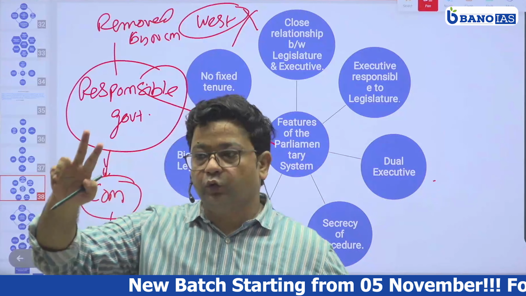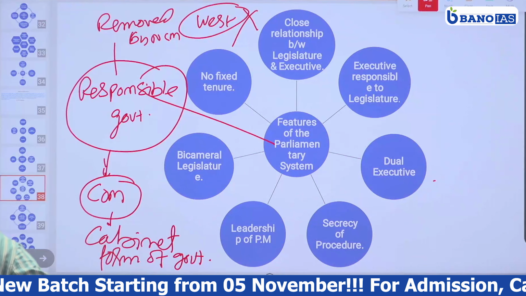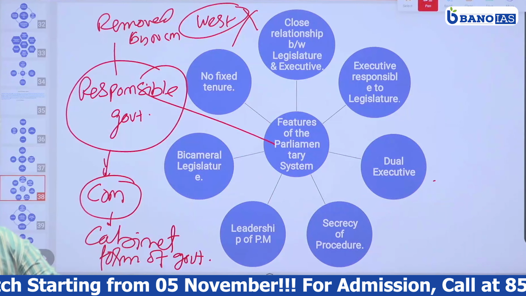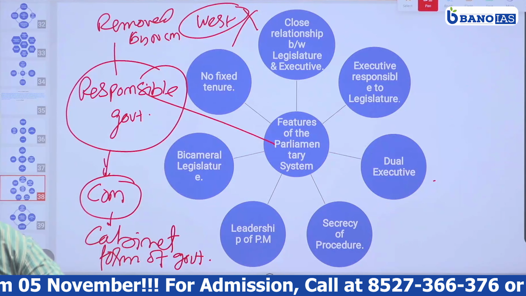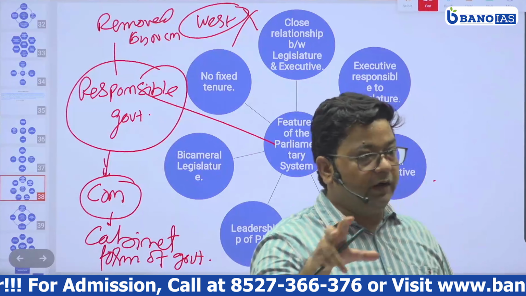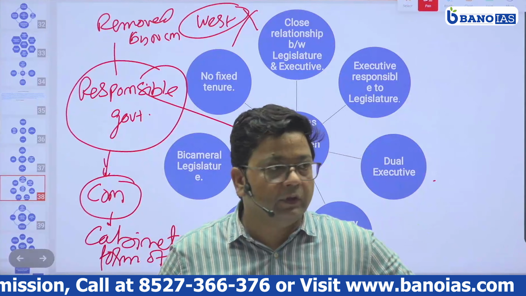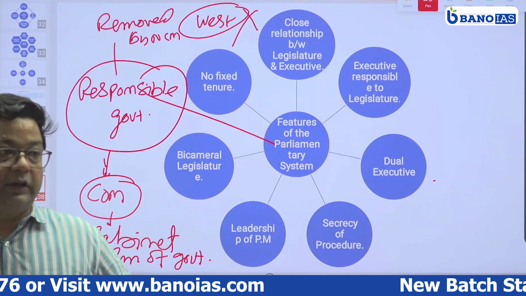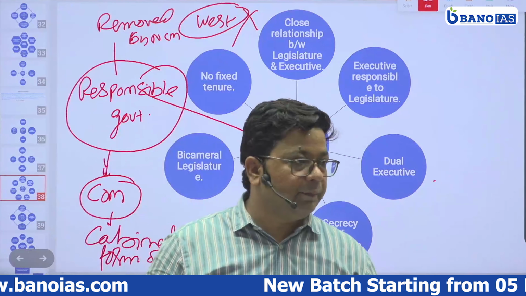So because of two functions of the government, first they are responsible, means they are answerable. As we know, this parliamentary form of government is a type of democracy where people are governed through representatives. Yes or no? Now being people's representatives, it is a responsibility of the cabinet or the executive to have an answer to the people.